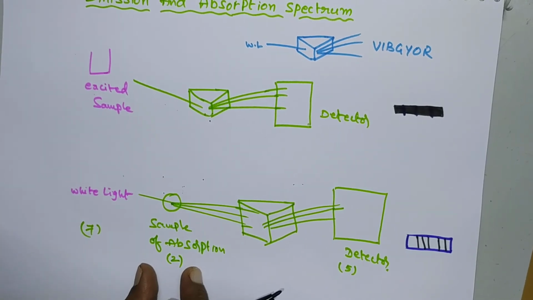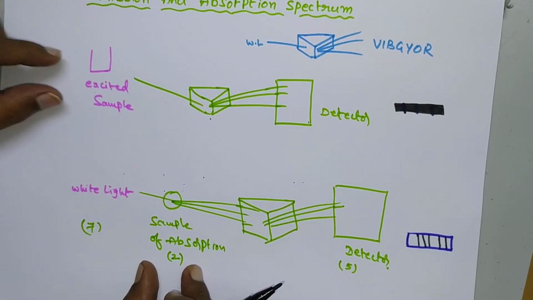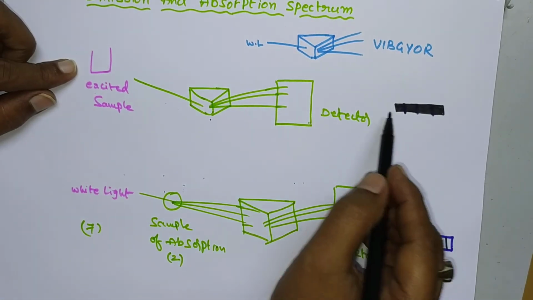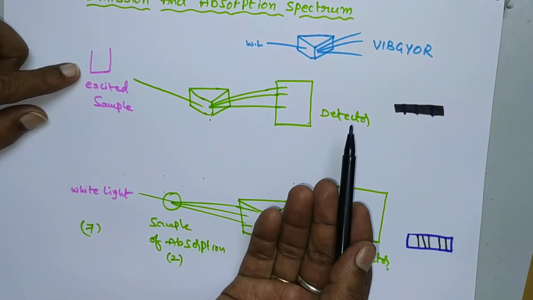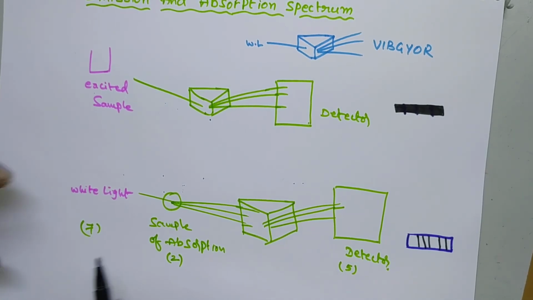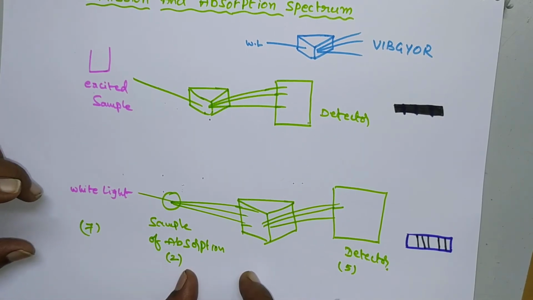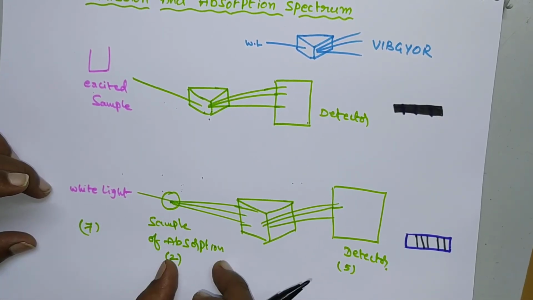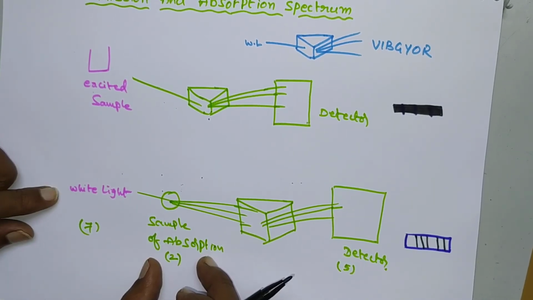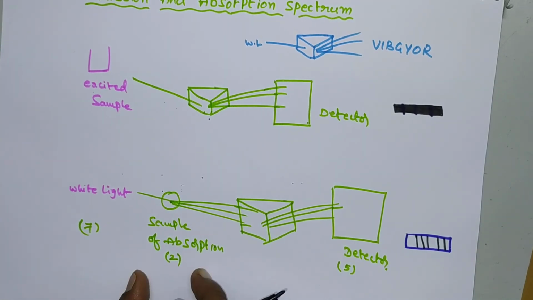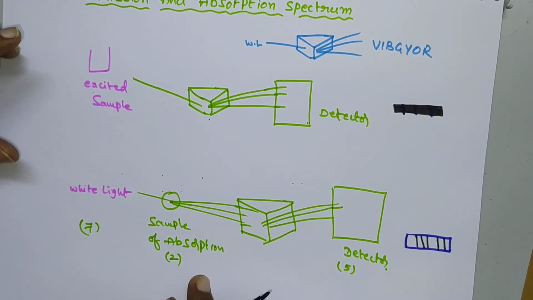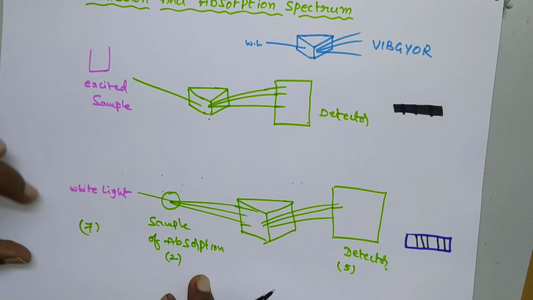Okay, clear? Next, during the emission spectrum, an excited atom moves to a lower energy level. But in the case of absorption spectrum, an atom attains a higher energy level by absorbing some amount of electromagnetic radiation from the sample, so it will get excited. And next, emission spectrum is due to the wavelength of emitted radiation, and absorption spectrum is due to the wavelength of absorbed radiation. This is the major difference between emission spectrum and absorption spectrum.